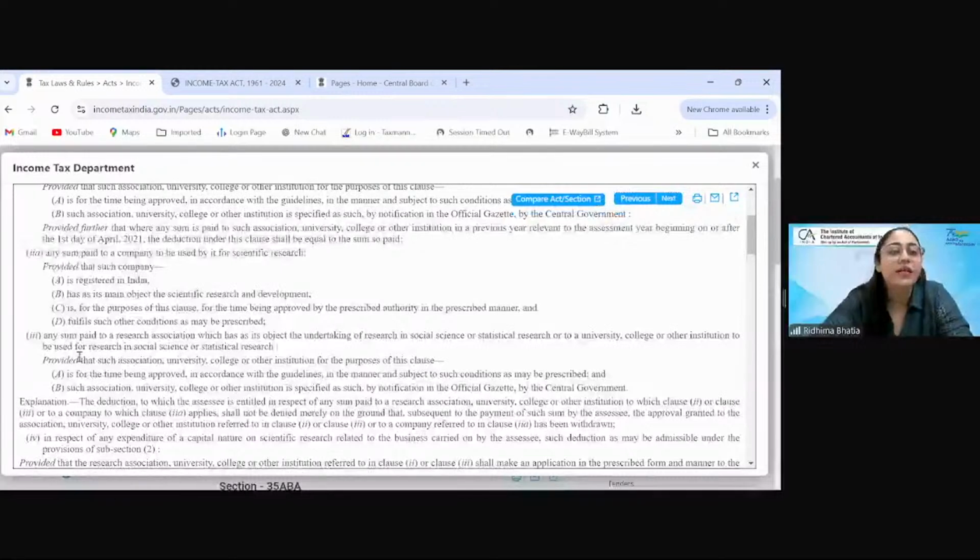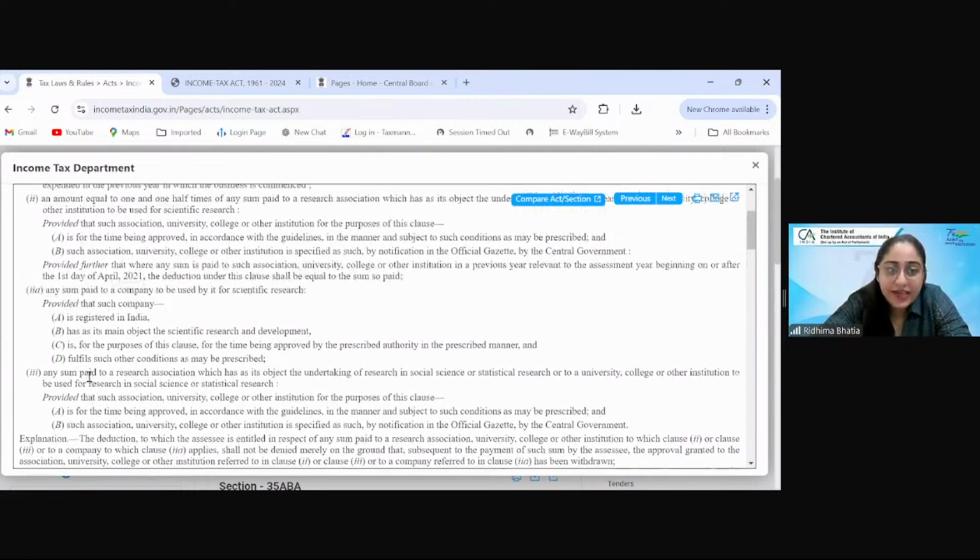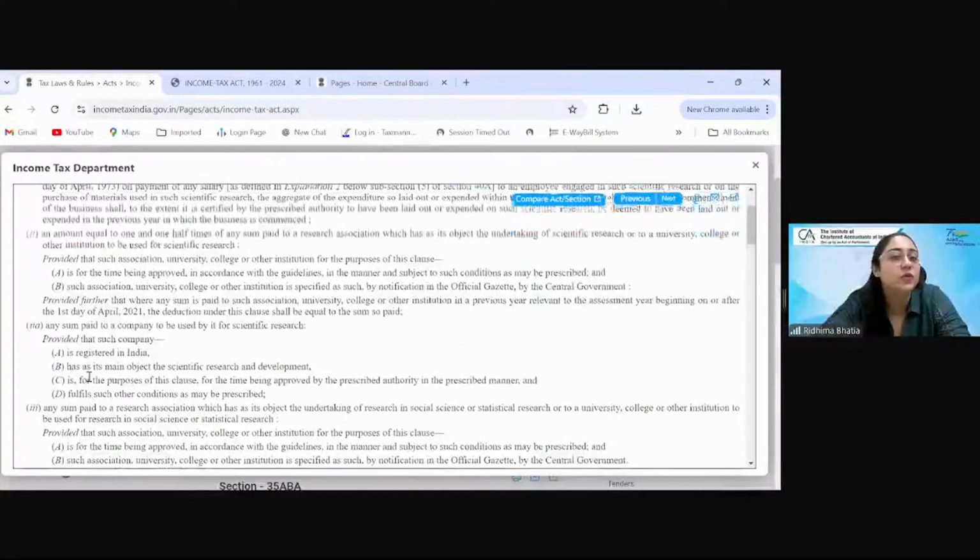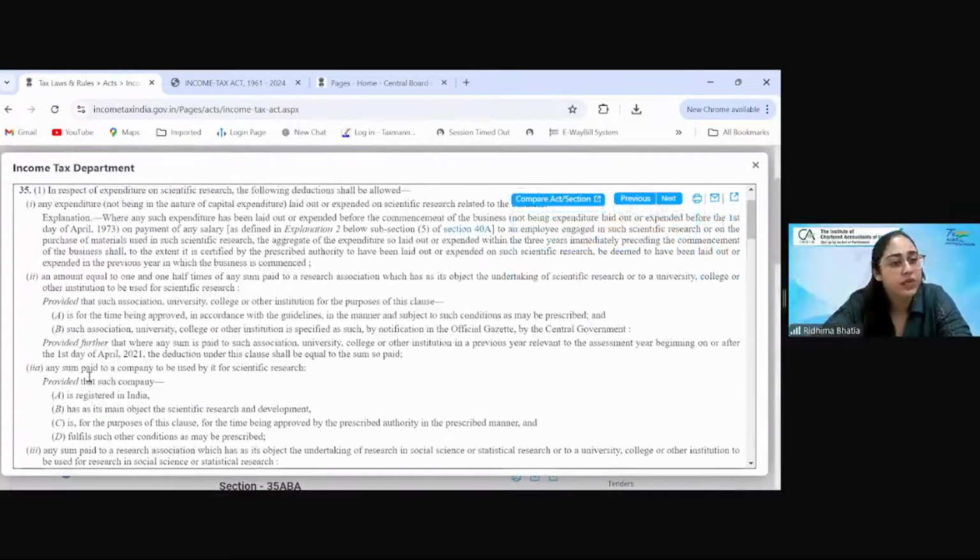So आपको कोई नहीं बोले, no one will tell you that, okay, read provided also wala of this. No. You have to read it like if someone says read second proviso to clause 2 of subsection 1 to section 35, where will you go? We will go here.